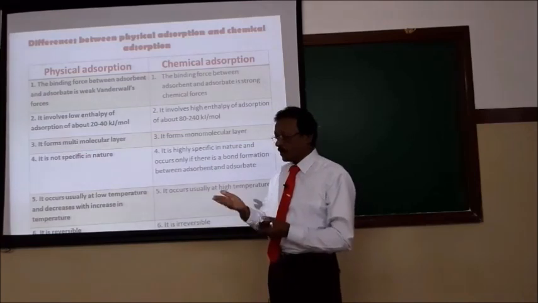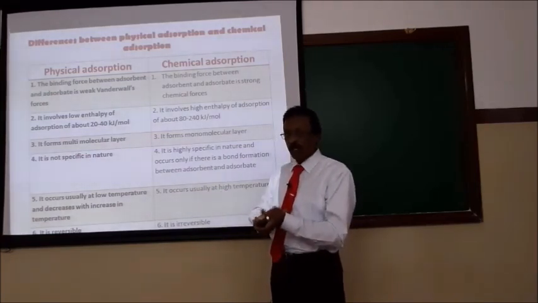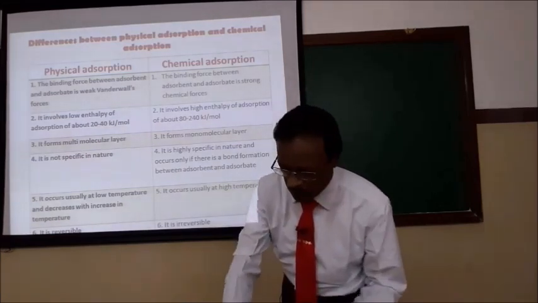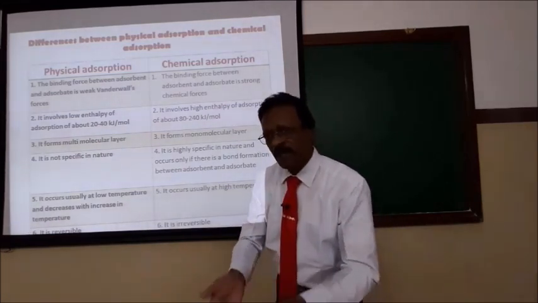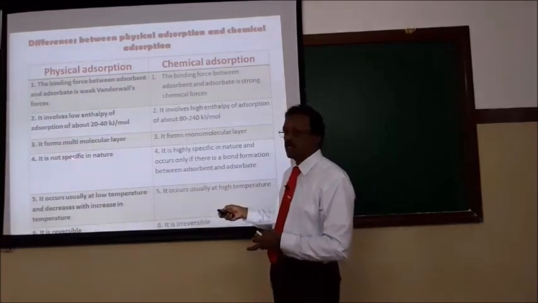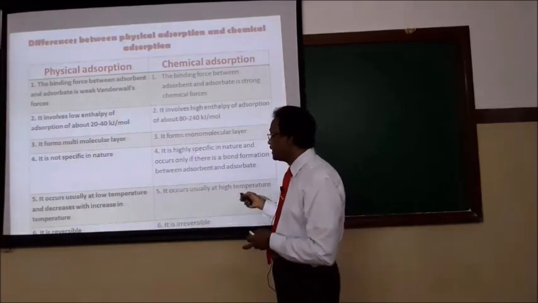Simple example: you take a metal piece, rub it with your hand, and keep a small piece of paper. You might have done this with a rose. You rub it on the papers, and all the paper will get contracted. It is not specific; simply intermolecular force of attraction is physical adsorption. But chemical adsorption is highly specific.